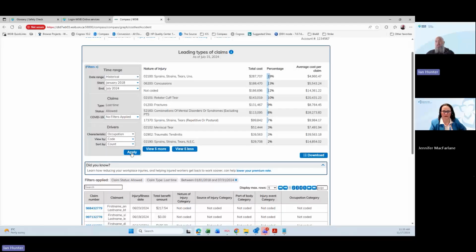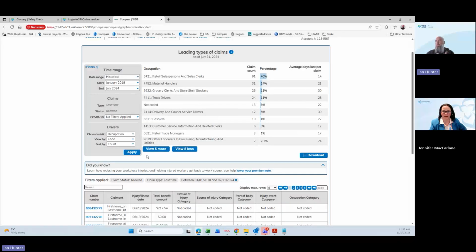So now we can say, what are the most frequent occupations that are being injured? And it takes us down to the 4-digit NOC code. We don't get into these details on the public side because we start to get down to low numbers and it starts to identify people. So we couldn't really do that, so we stayed at the category level. But here you can go down to that lowest level, because this is your account, your business.